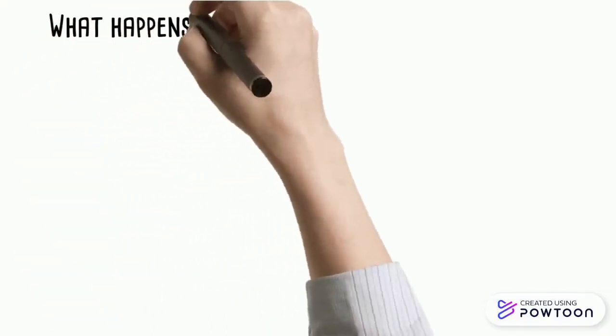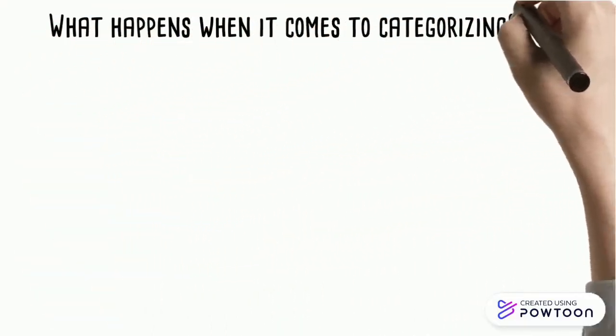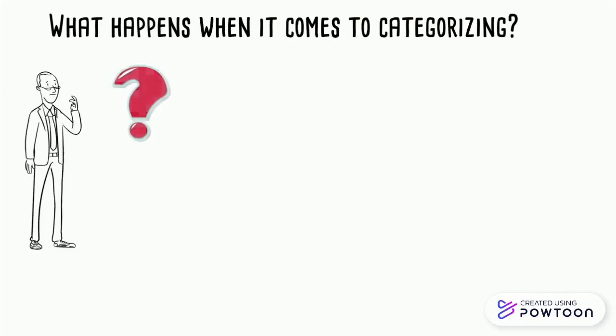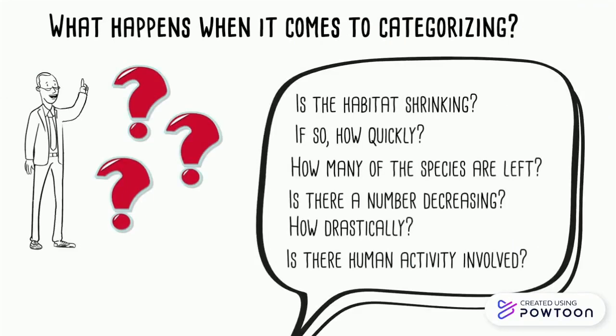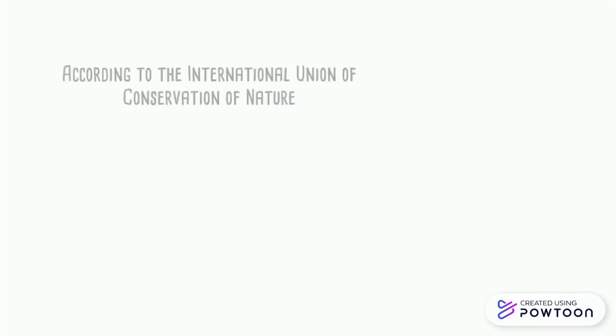When it comes to categorizing animals, there are lots of things that need to be taken into consideration. Experts perform a rigorous assessment of questions to categorize the species. Is the species' habitat shrinking? If so, how quickly? How many animals of the species are left? Is that number decreasing? How drastically? Is there human activity involved? They look at what threats the species faces and any actions underway to protect it.